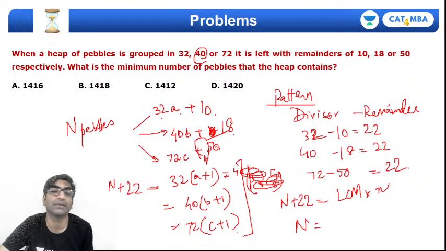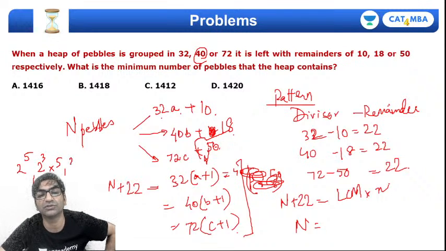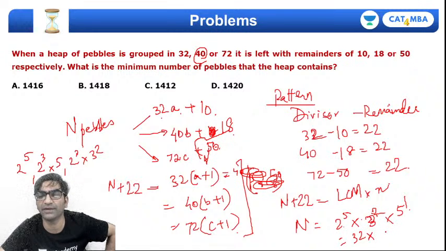So n becomes... अब LCM निकाल लेते हैं पहले. 32 is 2 power 5, 40 is 2 cube into 5 and 72 is 2 cube into 3 square, right. So clearly LCM would be 2 power 5 into 3, तो 3 का भी स्क्वायर ही आ रहा है ना, हाँ स्क्वायर ही आ रहा है, और 5 तो एक ही बार आ रहा है. So 2 power 5 is 32 into 9 into 5, 9 into 5 is 45.